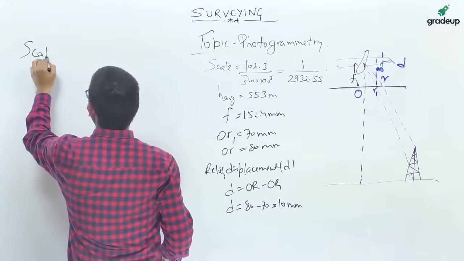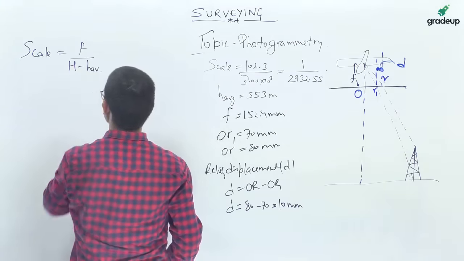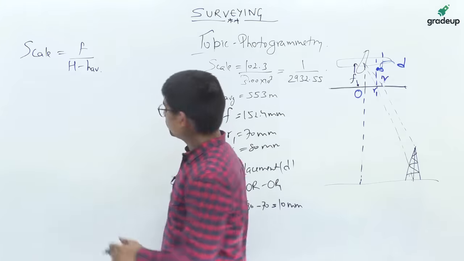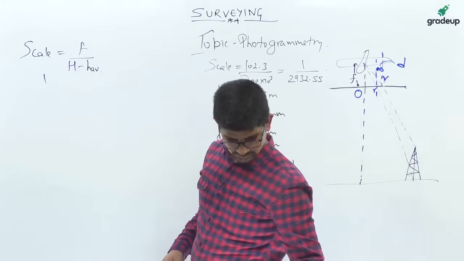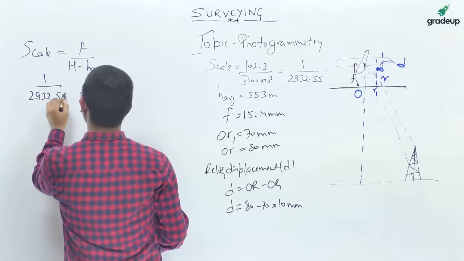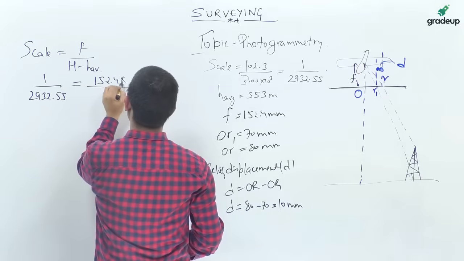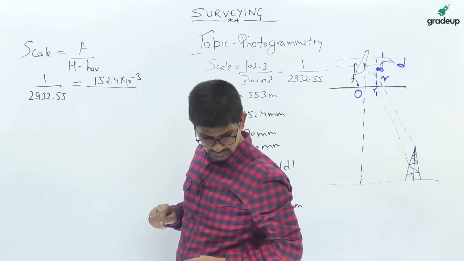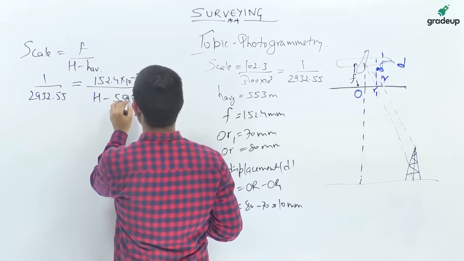Now scale is f upon H minus H average. The scale is 1 upon 2932.55, and focal length is 152.4 into 10 raised to the power minus 3, to convert it into meters, divided by H minus 553.